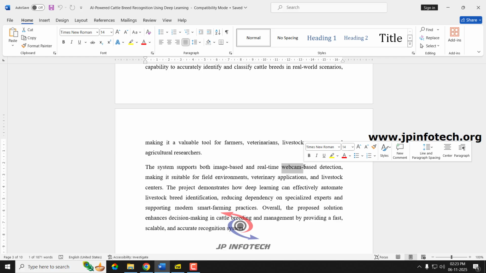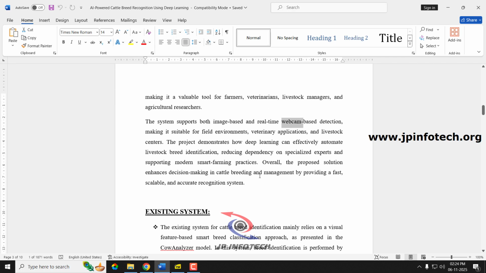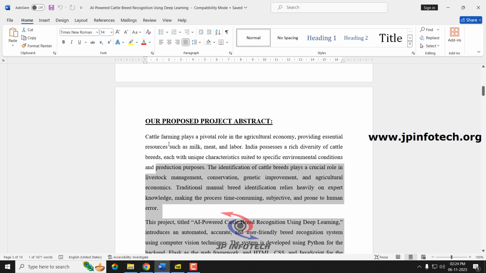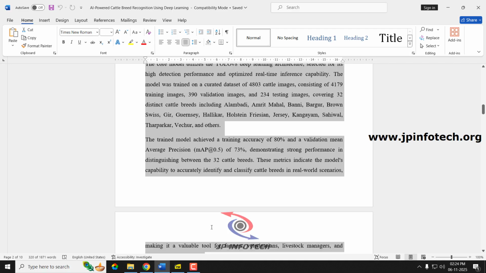And also we are going to provide a voice output. In the voice output we are going to use 4 different regional languages. So here, English output: it will be detecting the breed, and also it will be saying the breed information in English, Tamil, Telugu, Kannada, Hindi kinds of thing. I'll show you those in the output part of it. So all these details have been mentioned in our proposed project abstract.